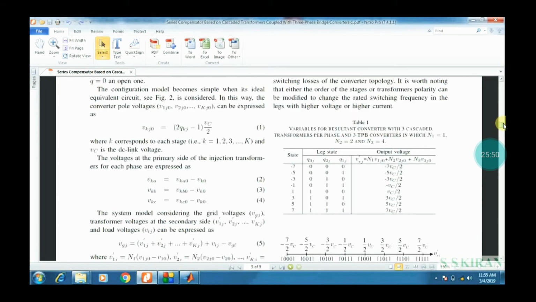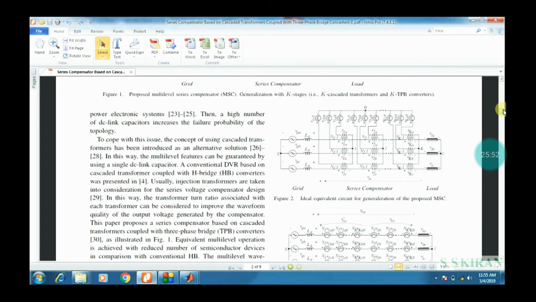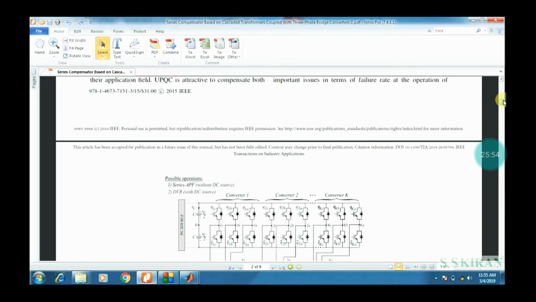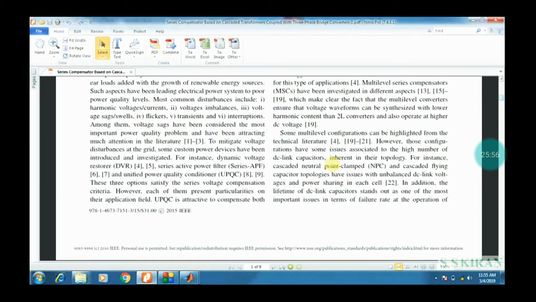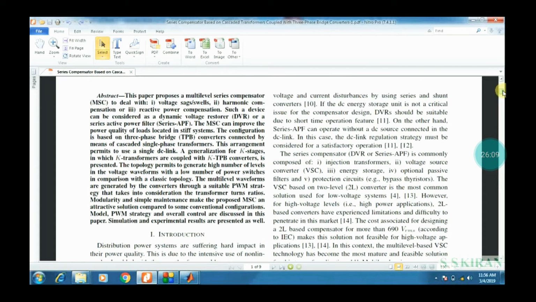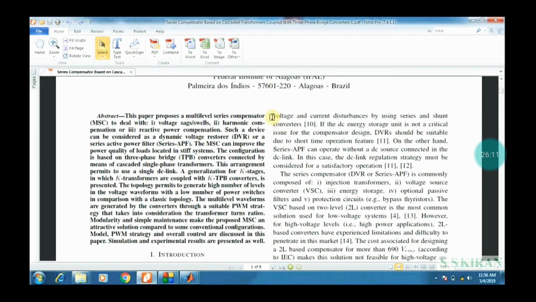By observing UPQC also we get some quality outputs. These three options, PWM, then APF, then UPQC, satisfy the series voltage compensation criteria.